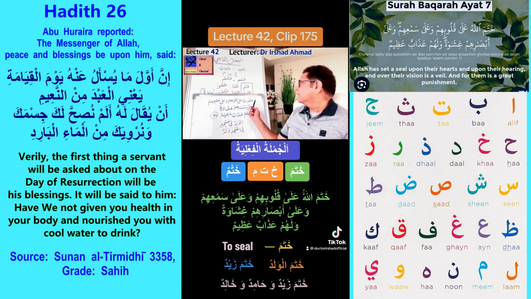So here we can see Khatama, he sealed. Khatama al-waladu, the boy sealed. Khatama Hamidun, Hamid sealed. Here Khatama Allahu, Allah sealed. So we have got fa'il and lafz jalala fa'il here. So fi'l and fa'il combine to make jumla fi'liyya.